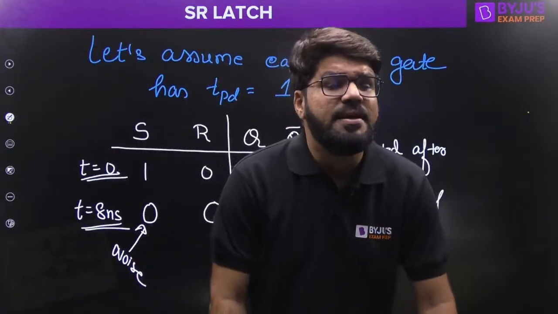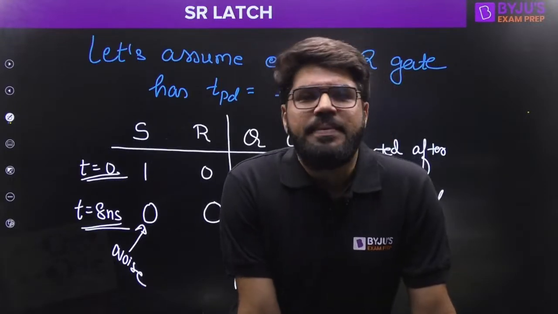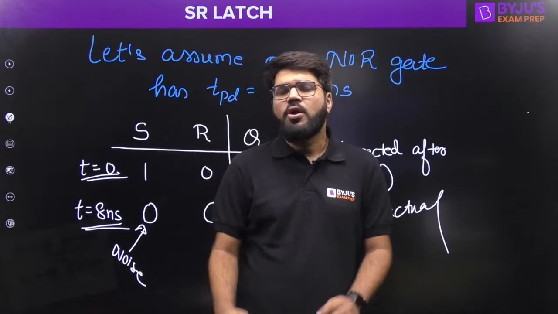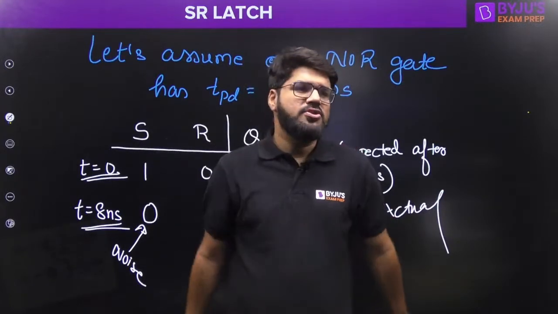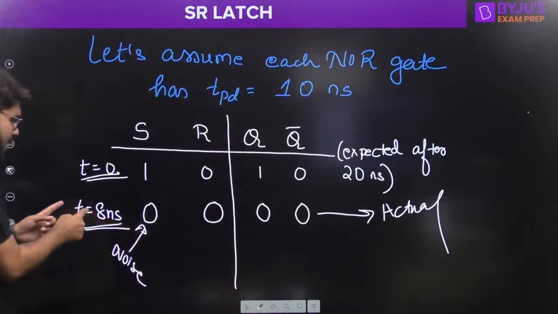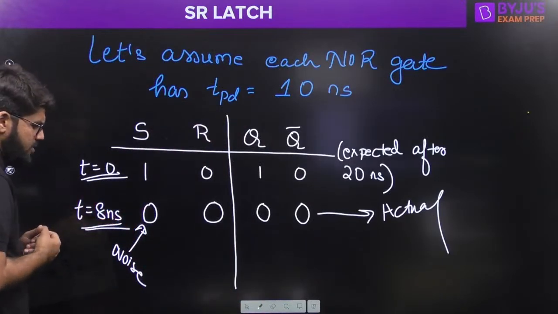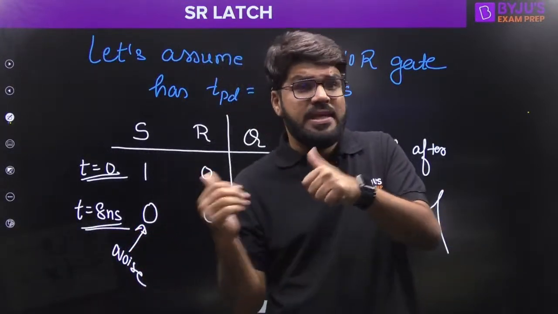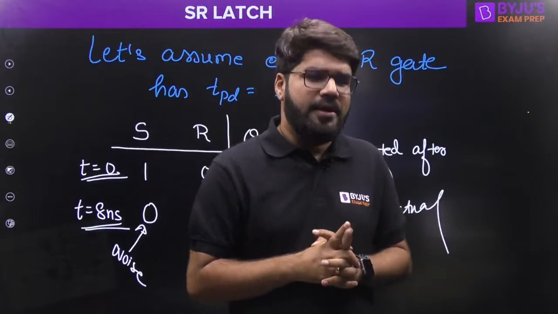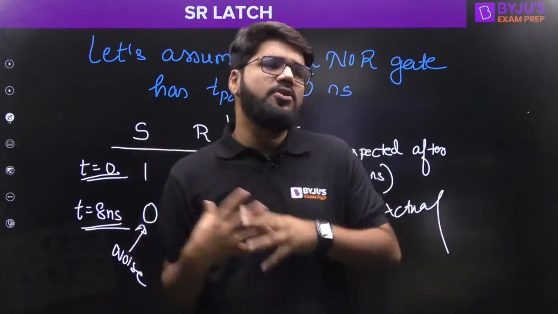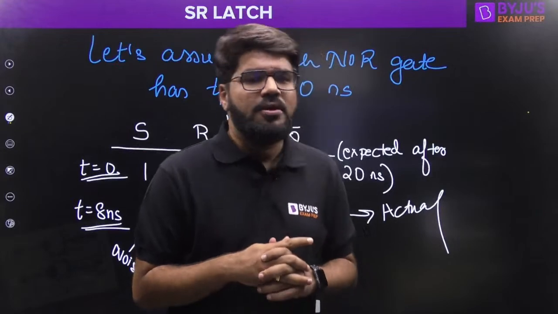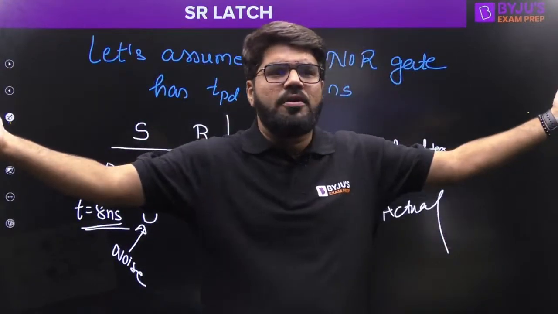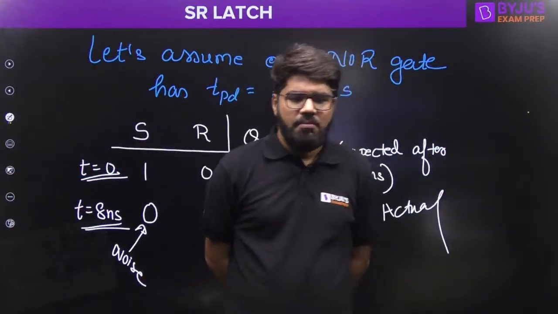Does it mean that there is something wrong with the circuit? No, there is nothing wrong with the circuit. What is wrong here is your understanding of timing. You apply S equal to 0 after only 8 nanoseconds, or maybe a noise disturbs the circuit so it is not able to perform. The hardware is totally correct. This is what happens in asynchronous design, in unclocked latches, where you are free to apply the inputs to the circuit at any point of time.